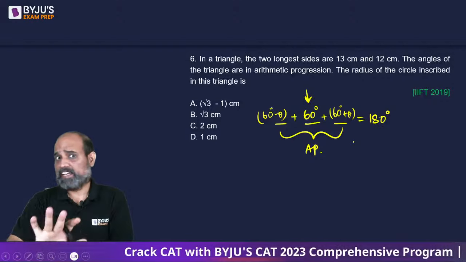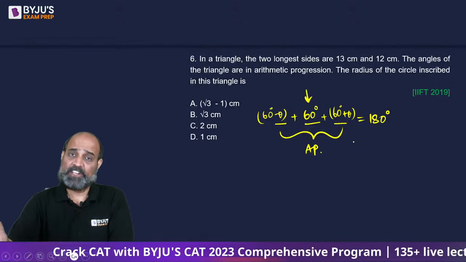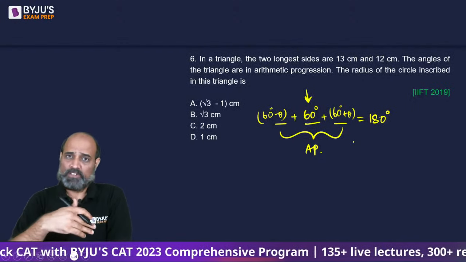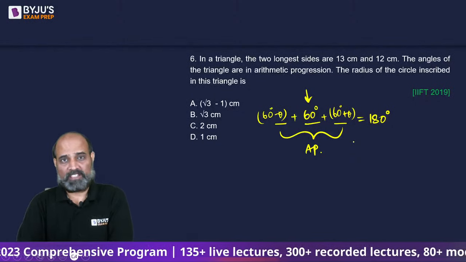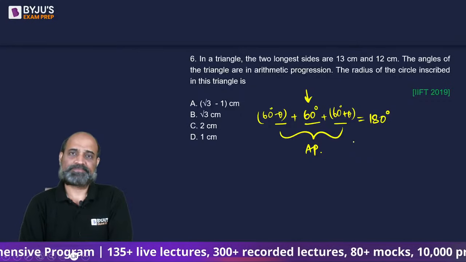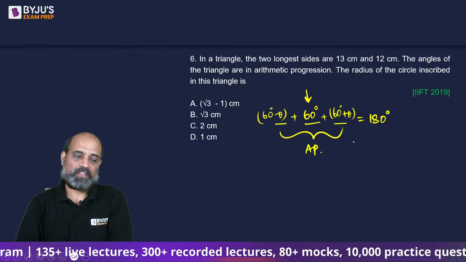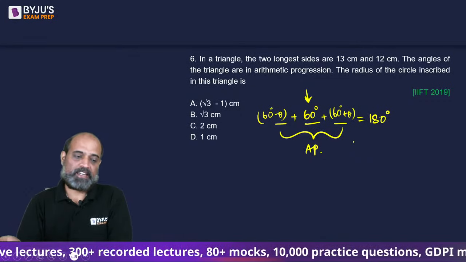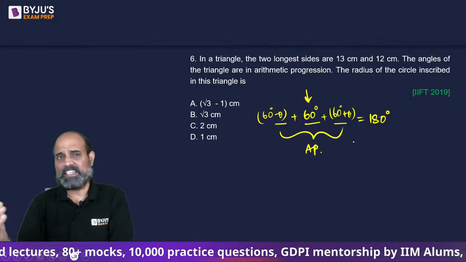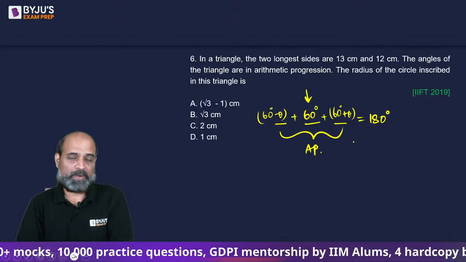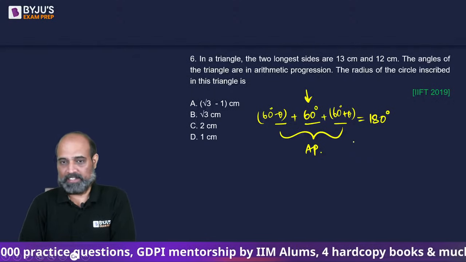A right angle triangle 30, 60, 90 exists, right? You can also have 75, 90 and 105. There can be many, where it could be 30, 60, 90, it could be 45, 60, 75, and more, but that will be difficult. We don't know what that theta is.